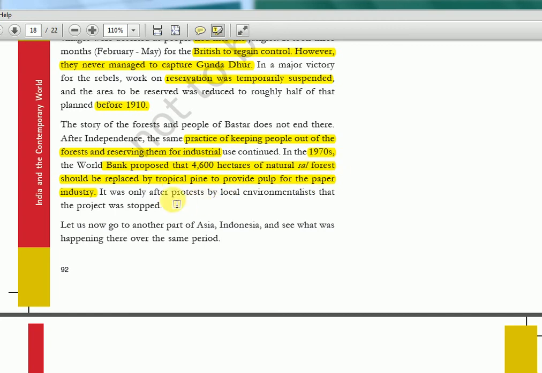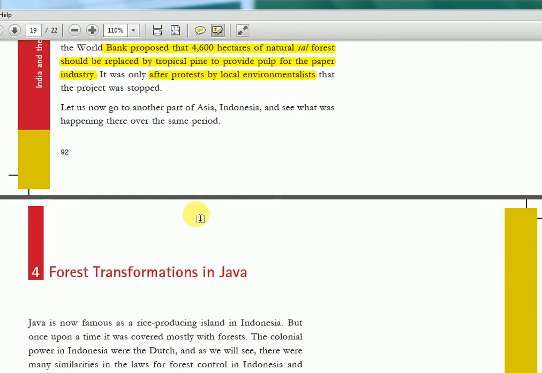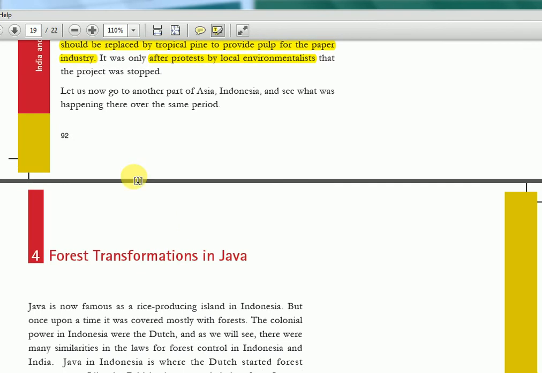But protest happened. Local environmentalists, you know, in India now everything you try to do, there will be protest. It's good in a way, but that happened, and then the project was stopped. So that was a success. Now that is about the Indian thing.